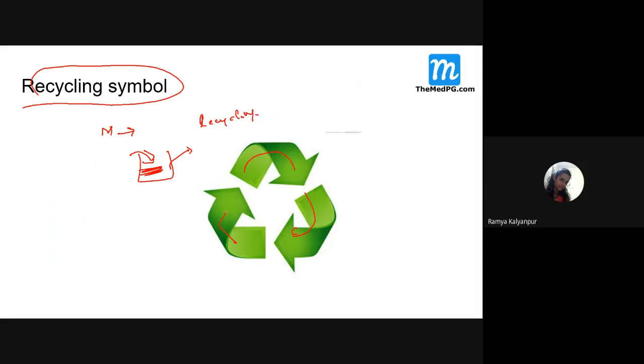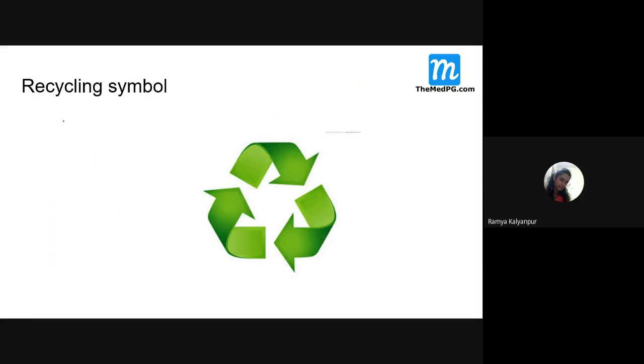This symbol says that the material can be recycled. Whatever mercury has been spilled, you send it to this recycling unit. They will reproduce this mercury, and this mercury can be reutilized for the production of thermometers or sphygmomanometers, or for the production of tube lights or bulbs or any electricity department. It can be reused. Usually in this recycling, three types of recycling are there.